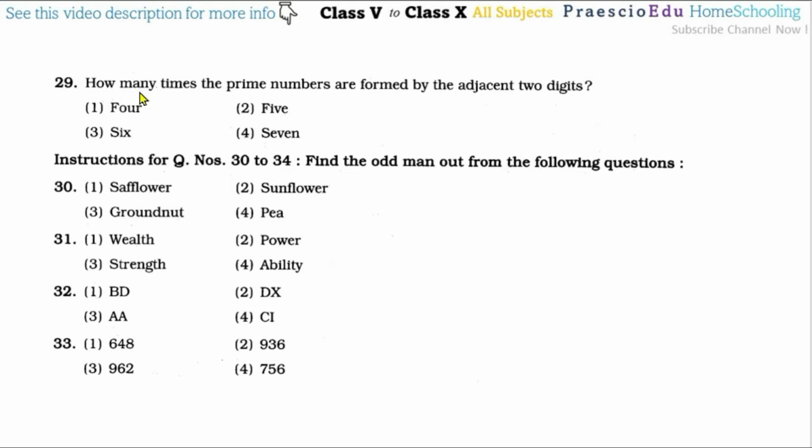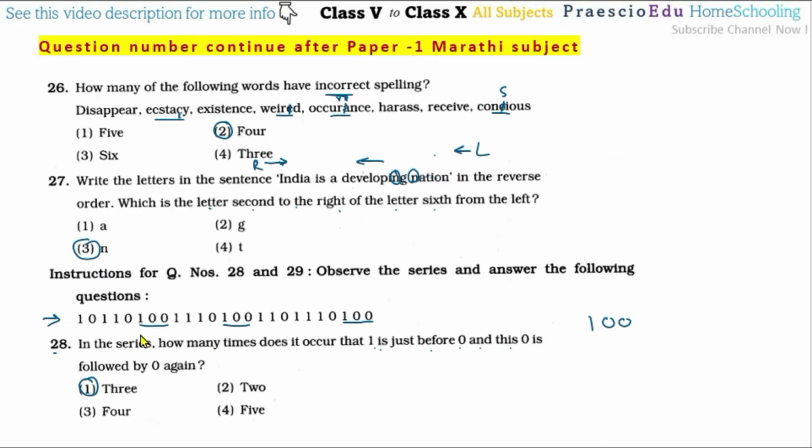Then, how many times is a prime number formed by adjacent 2 digits? Now prime number means, we will see this series. Here 0 and 1 are the 2 digits. Now 1 is not a prime number, but if you consider 1 and 1, it forms 11, so this is a prime number.